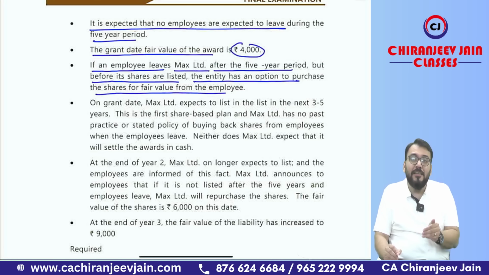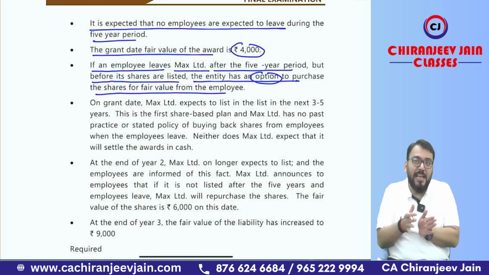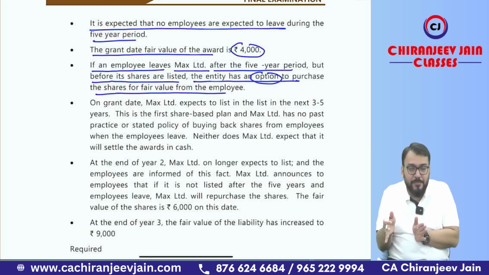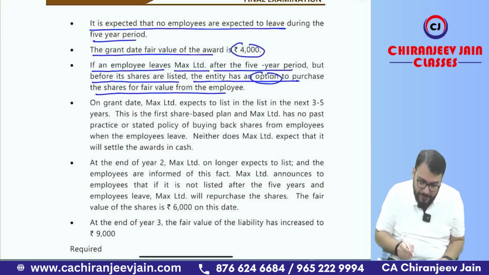Can you see, then the entity has a choice to repurchase the shares. Then it becomes one type of cash settlement, but that depends on the entity's choice. It is an SBP with cash alternative, but the option is based on the entity's choice. Yes, sir.